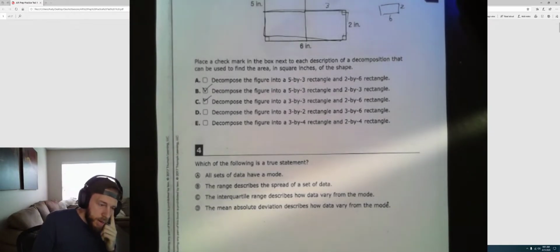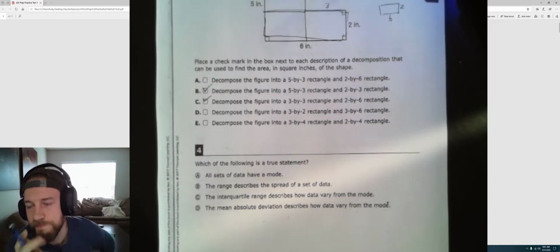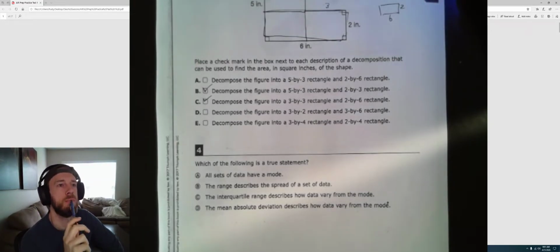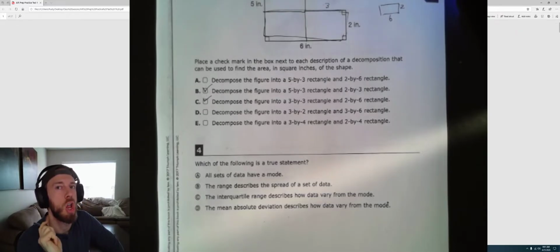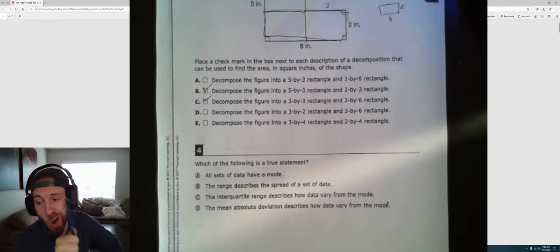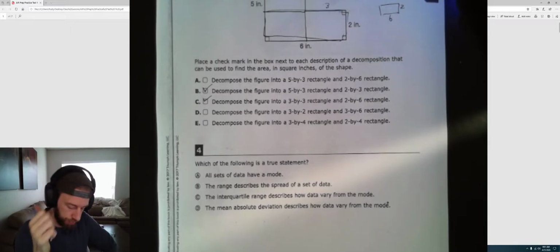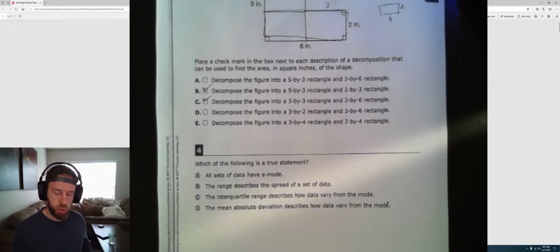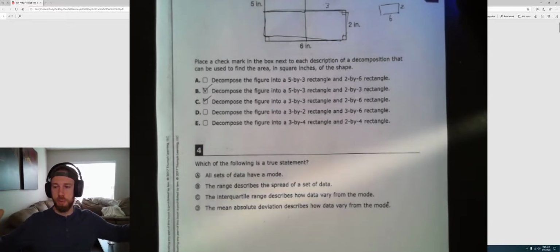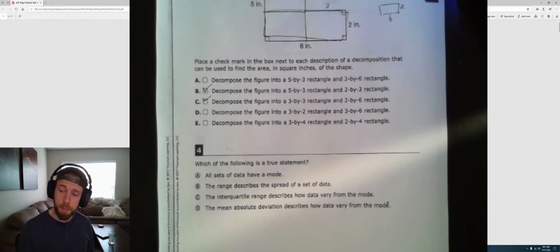All sets of data have a mode. Well, what's mode? Mode, a number that shows up most often. Do all sets of data have a number that shows up more often than others? No, that's not true. There doesn't always have to be a mode in a set of data. Therefore, A, not one of our answers that we're looking for. B, the range describes the spread of a set of data. Range is the distance from the first number to the last number. That is talking about the spread of a set of data, called a measure of variation. So that is a true statement, but I want to make sure that the other ones aren't true just to be safe here, because you might find a better answer.